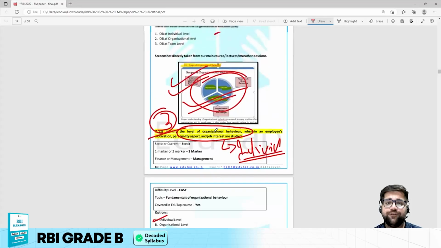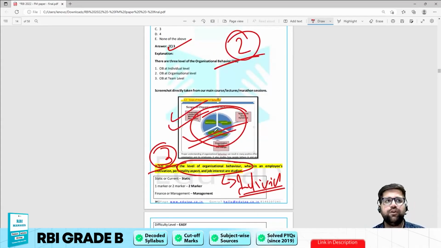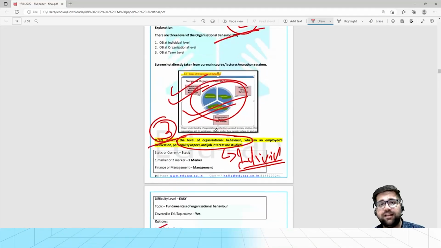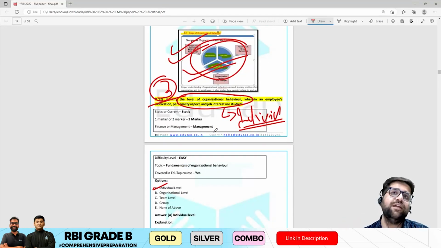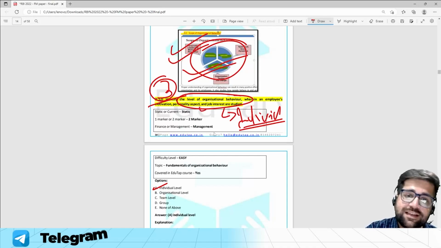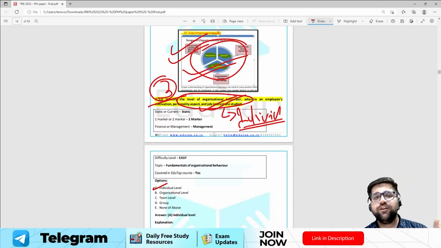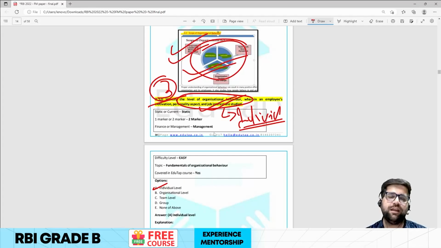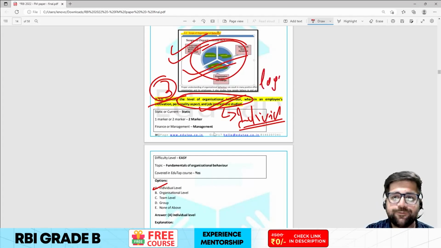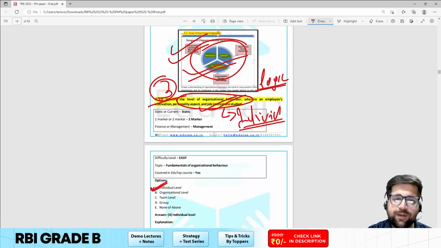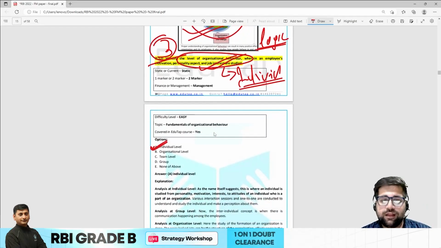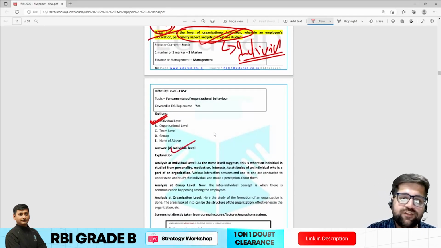Mind you, my friends, if you are reading that particular topic in depth, it's really very good. But even if you are not reading in depth, you can apply your knowledge and deduce your answer via logic. This is a clear example where even if you are not able to remember the exact wording of that question, it's okay. The logic prevails. So if you apply the logic, you could have easily marked your answer as A. So the answer of this particular question will be individual level.